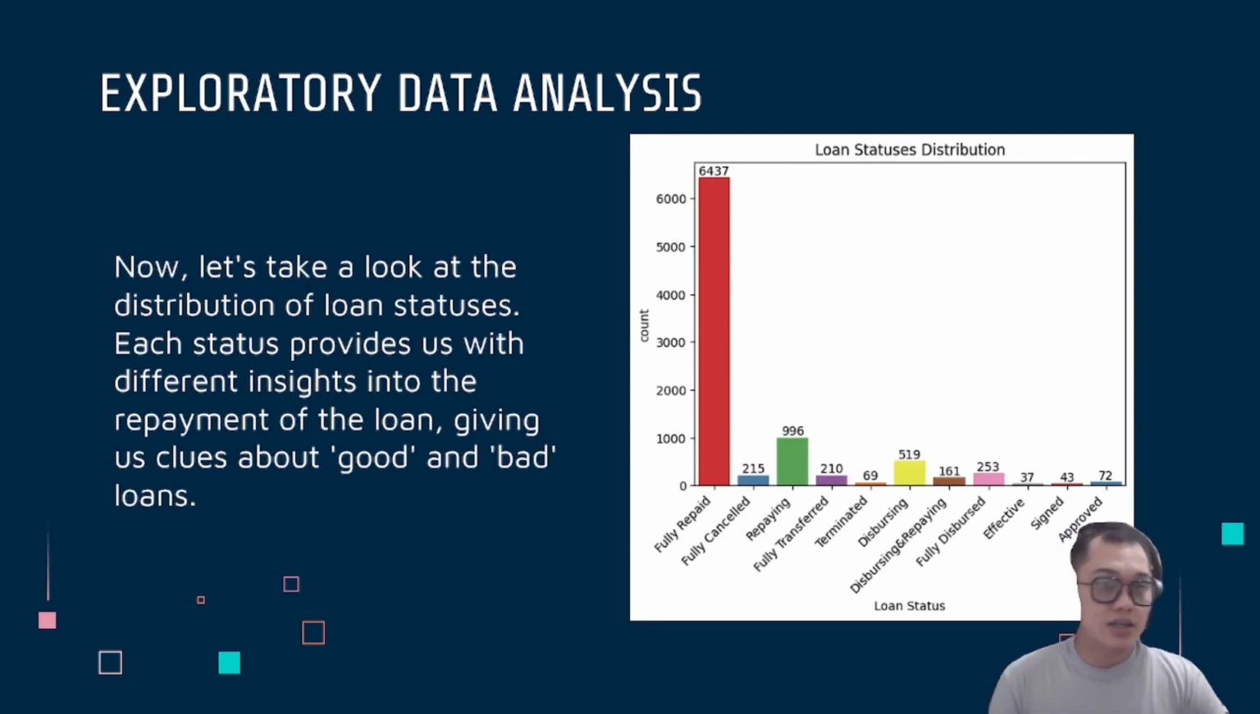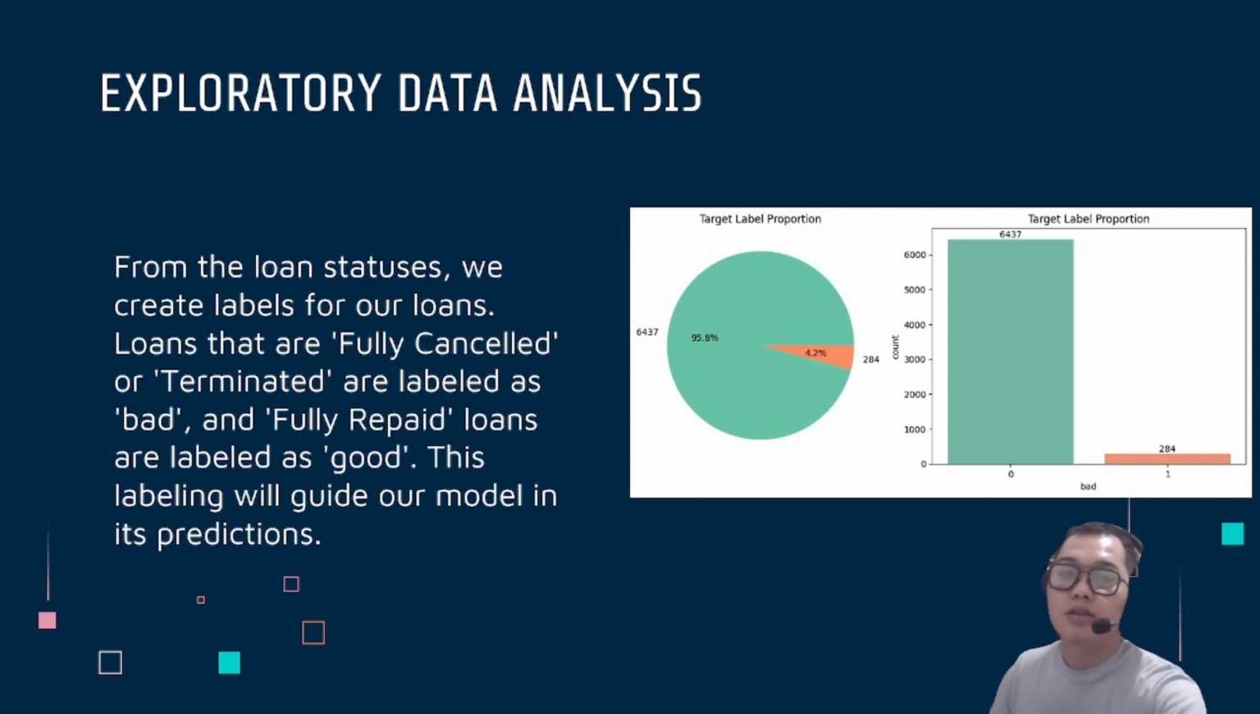Now let's take a look at the distribution of loan statuses. Loan statuses provide us with different insights into the repayment of loans, giving us clues about the good and bad loans. From those loan statuses, we create labels for our loans. Loans that are fully cancelled or terminated are labeled as bad, and fully repaid loans are labeled as good. This labeling will guide us in our modeling prediction.